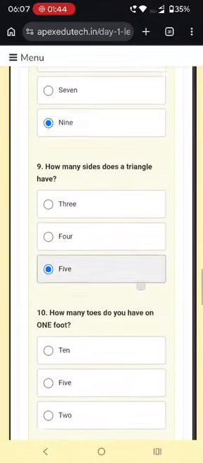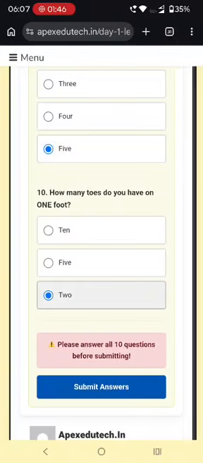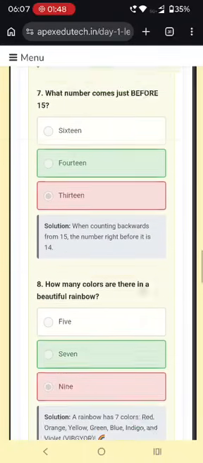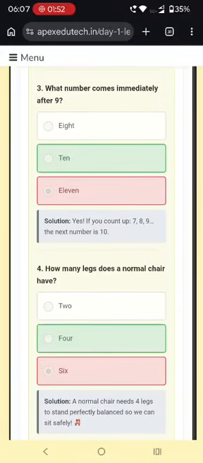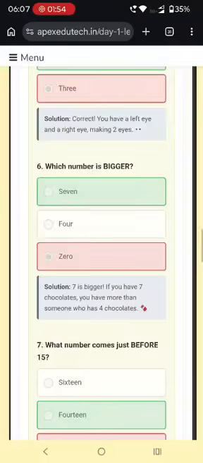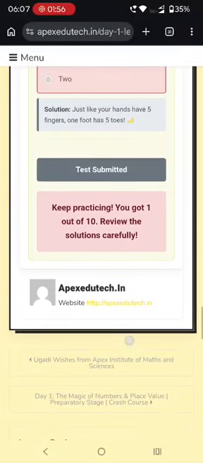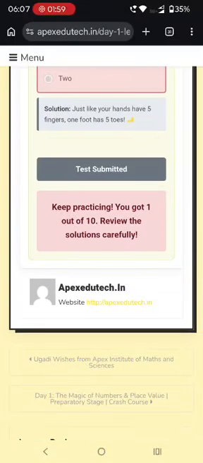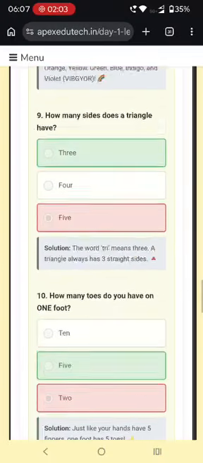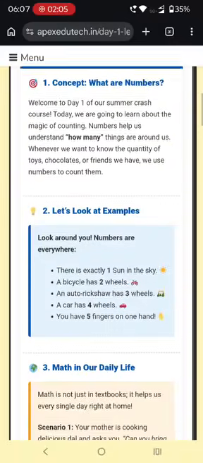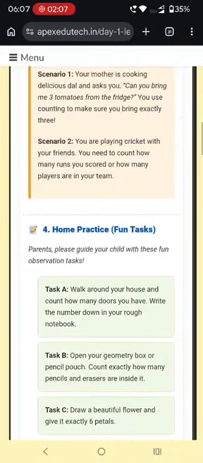If I attempt all the answers, then if I click on submit, immediately whether my answer is right or wrong, that information will get displayed and solution will come. At the bottom, my score also will be displayed. I got 1 out of 10 because randomly I have kept the answers without reading question. So like this, you can practice the exam.